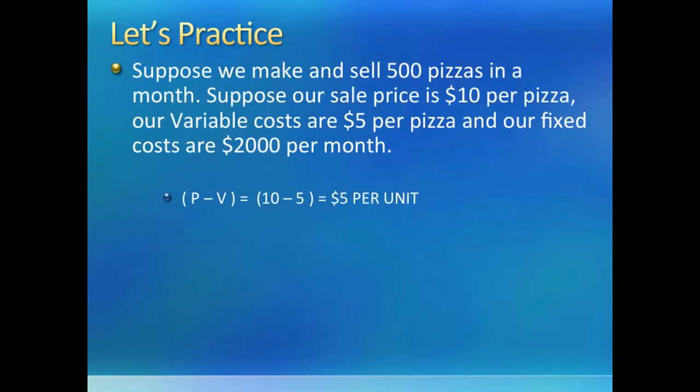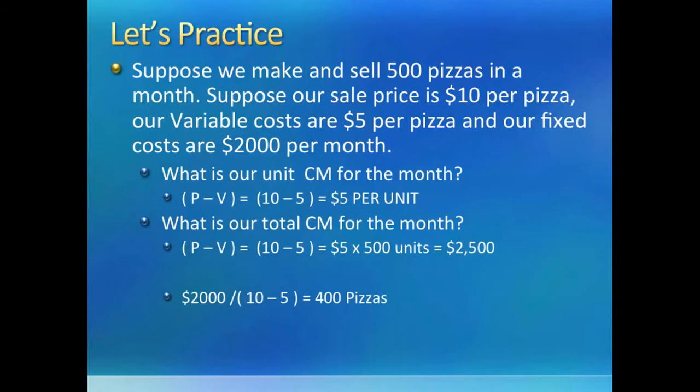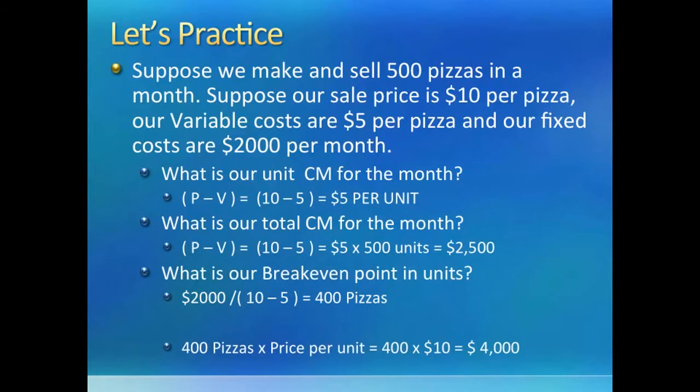So, if I ask a question about per unit contribution margin, you can go back to our formula or simply say that it is P minus V. That is, the price I charge for each pizza minus the variable cost I spend on each pizza. So that would be $5 a unit. If I want to know the total contribution margin, I can either multiply my contribution margin per unit by the number of units sold, or I can take total sales revenue minus total variable cost to get total contribution margin, whichever is easier.